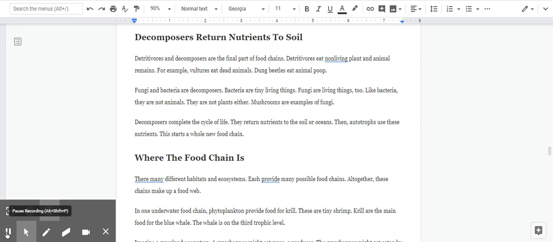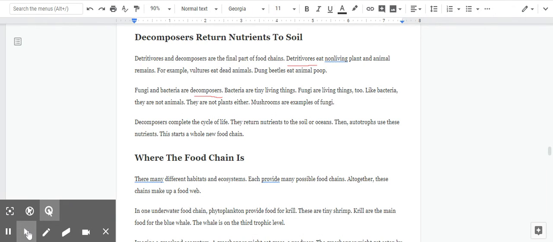Decomposers return nutrients to soil. Detritivores and decomposers are the final part of food chains. Let me underline this word, detritivores. Detritivores eat non-living plant and animal remains. For example, vultures eat dead animals. Dung beetles eat animal poop. Fungi and bacteria are decomposers. Decomposers is another word that I'm going to underline.